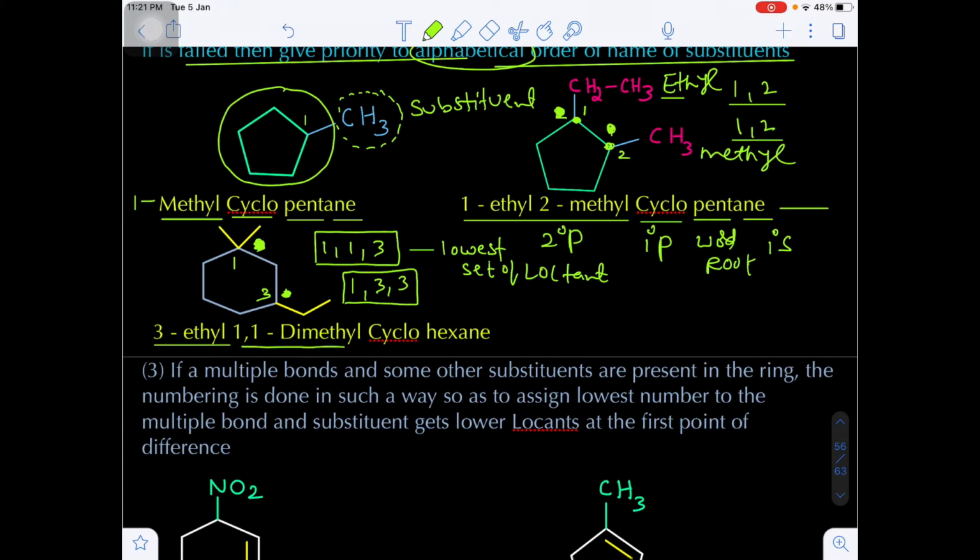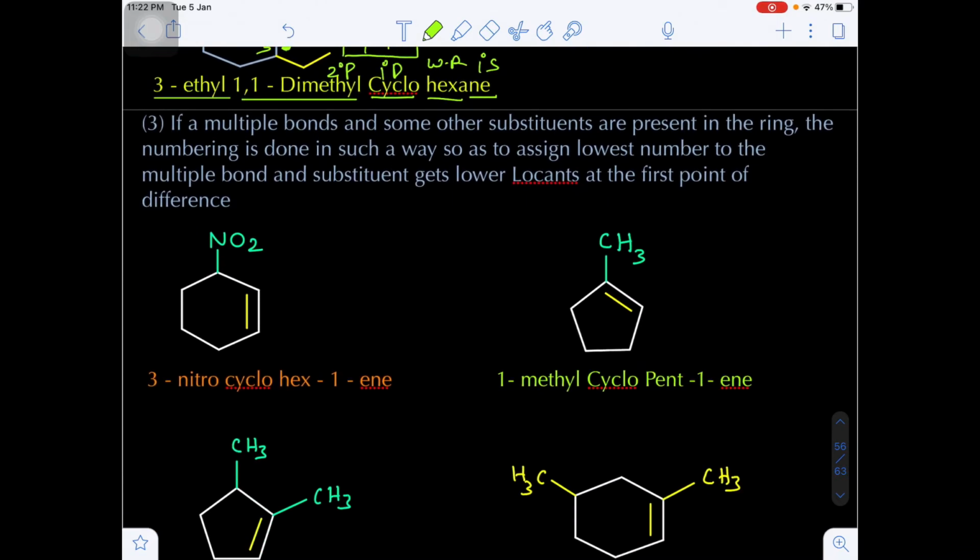On the first carbon there are two methyl groups. Whenever two similar groups are repeated, we have to mention the prefix di, and the number will also be repeated twice. That's why 1,1-dimethyl. Up to here you have the secondary prefix. Next, cyclo will be the primary prefix, hex will be the word root, and an will be the primary suffix. Here also there is no functional group.